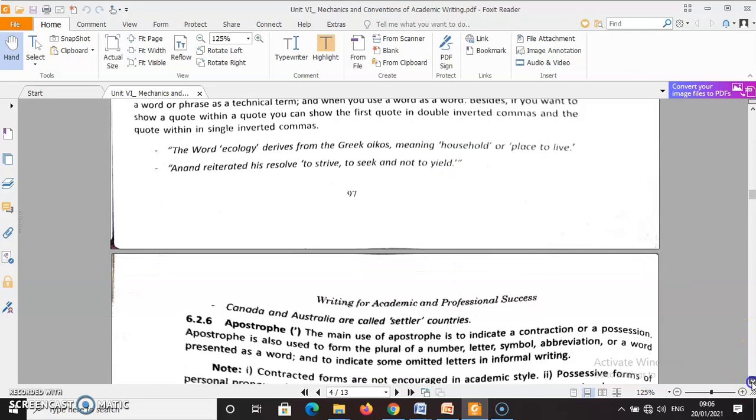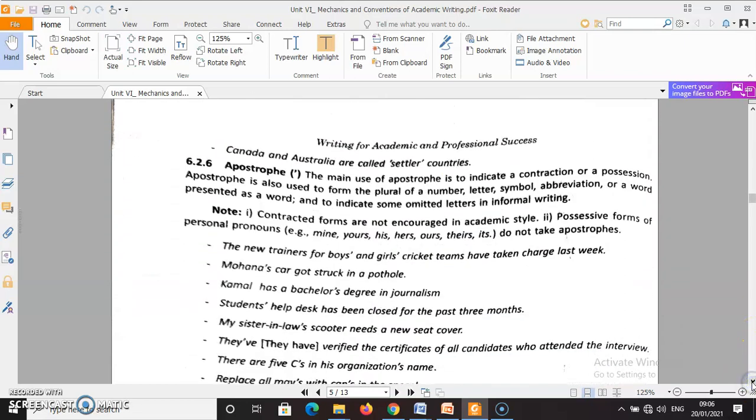Next one is the apostrophe. The apostrophe is used like this: principal's, my father's, etc. Apostrophe s.